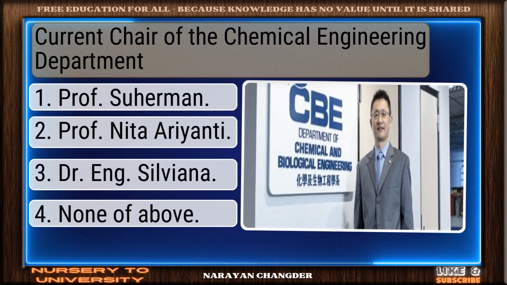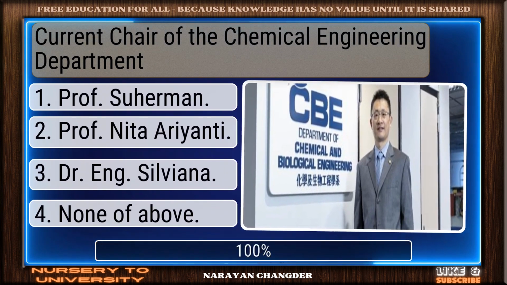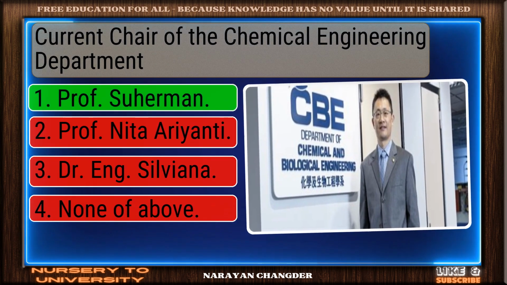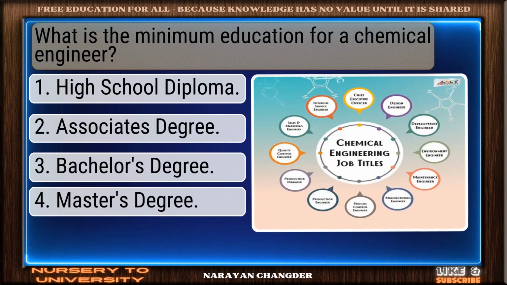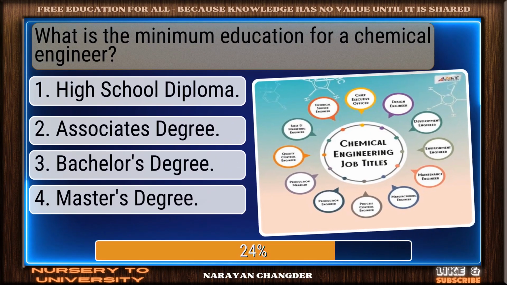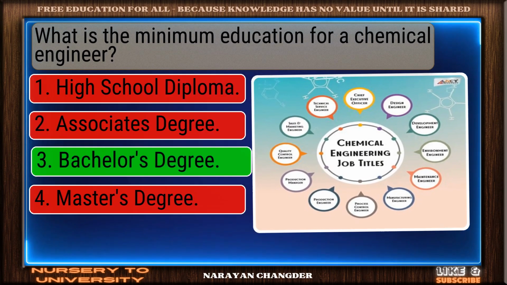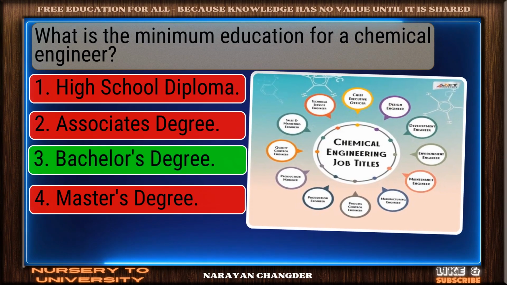Current chair of the Chemical Engineering Department. Clear logic. Your choice, Prof. Sue Herman is sound and 100% true. What is the minimum education for a chemical engineer? Solid response. Bachelor's degree is a valid choice.